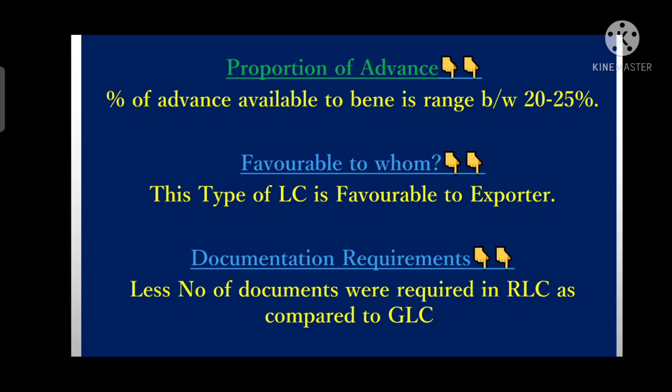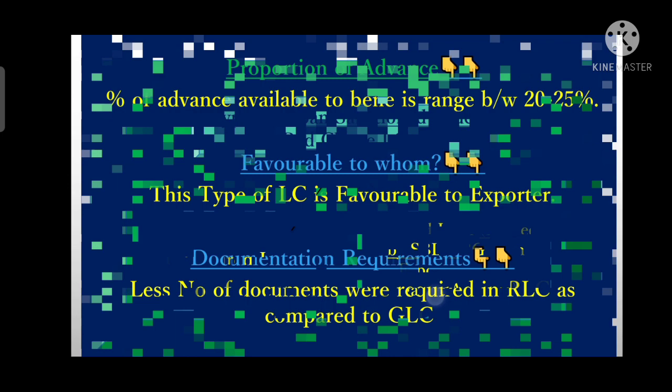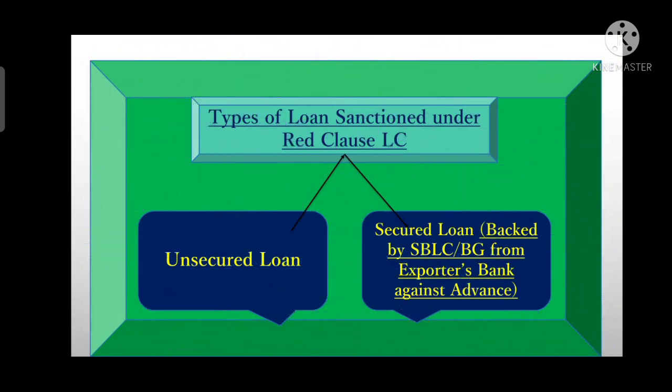So if we talk about the documentation part, under red clause LC, fewer documents are required if we compare it with green clause LC, right? Let's move forward. What are the types of loans sanctioned under red clause LC?